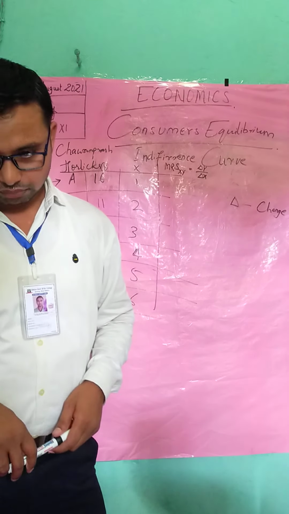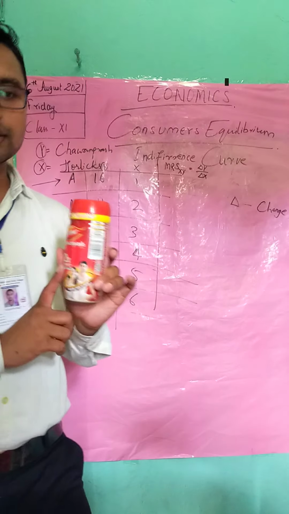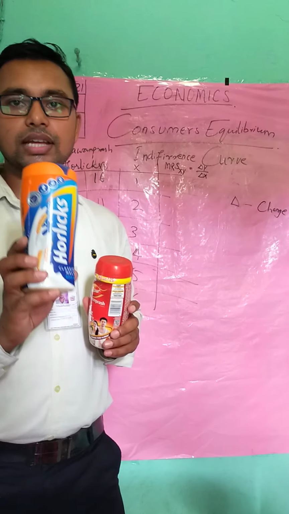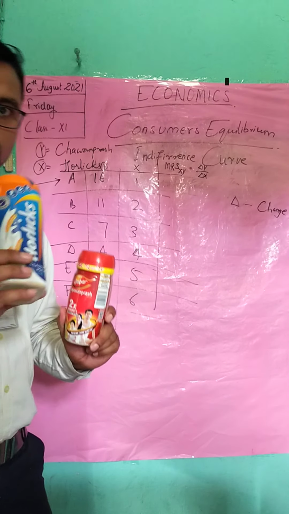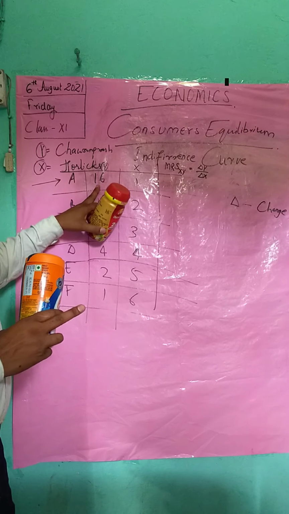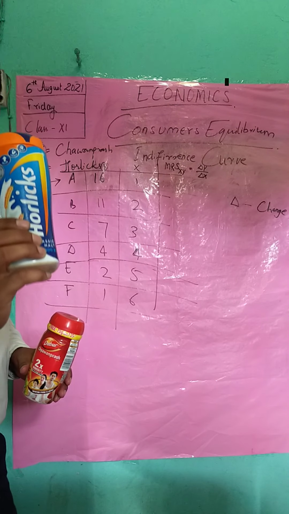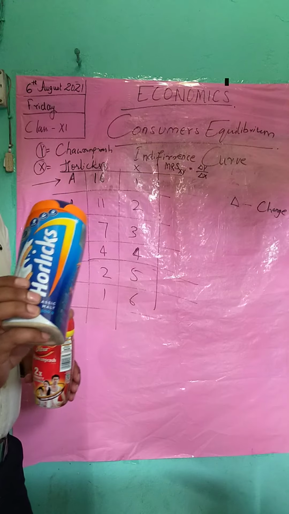For example, this is commodity Y, that is Chyawanprash, and in my right hand there is commodity X, that is Horlicks. I'll go back to MRS, don't worry. If you consume 16 spoonful of Chyawanprash, you are getting 1 spoonful of Horlicks.